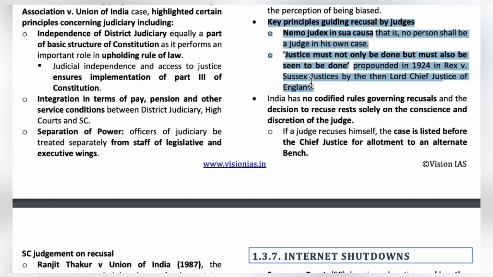This statement, that justice must not only be done but must also be seen to be done, was given by the Chief Justice of England, Lord Hewart, nearly 100 years ago.